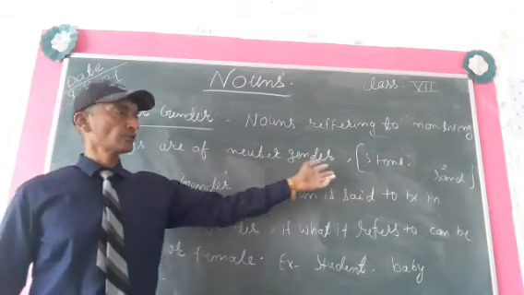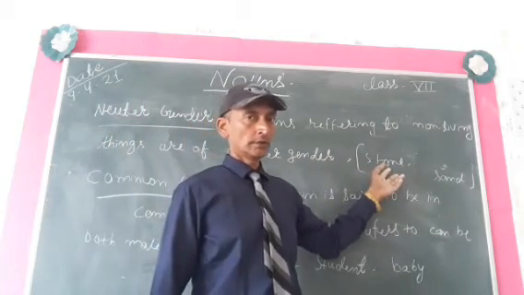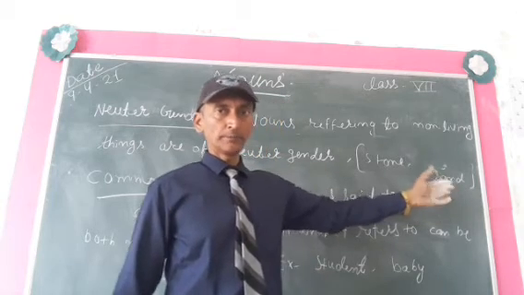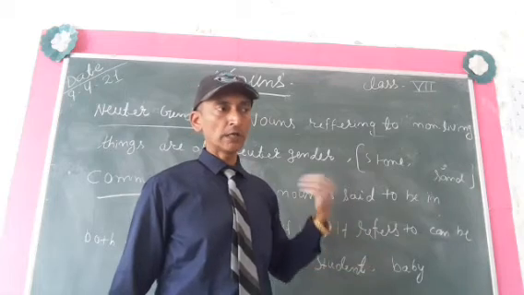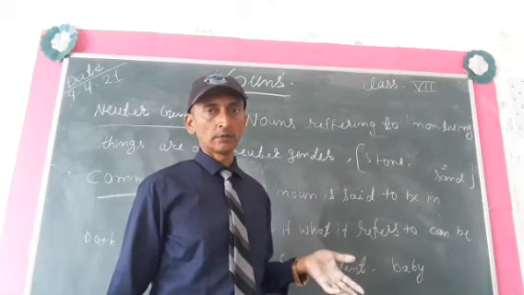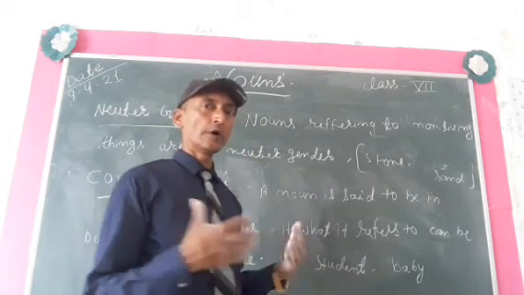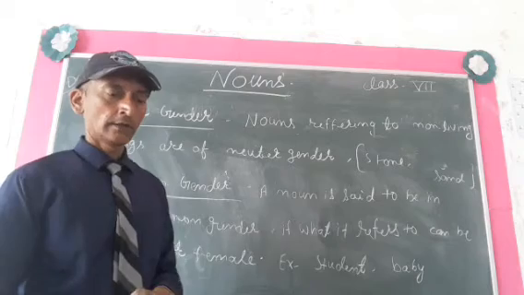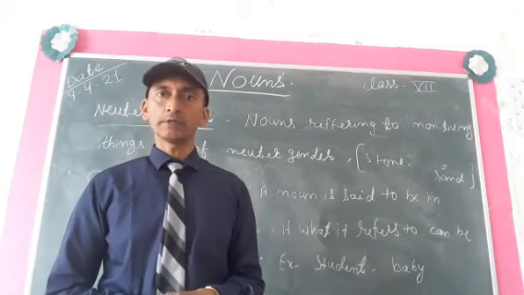For example, stone and sand. There is no life in stone. There is no life in sand. There is no life in bricks. There is no life in table. There is no life in chair. All those will belong to neuter gender. Okay? So lifeless objects will belong to neuter gender.